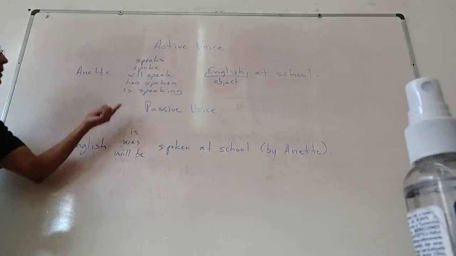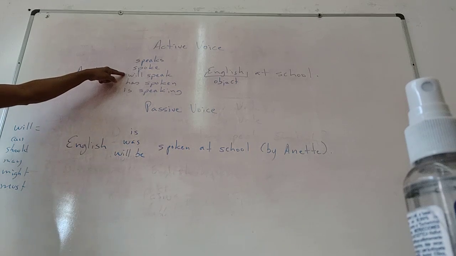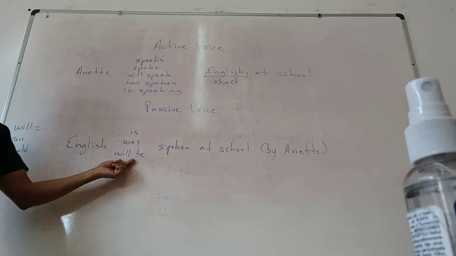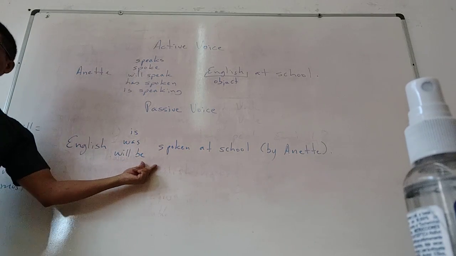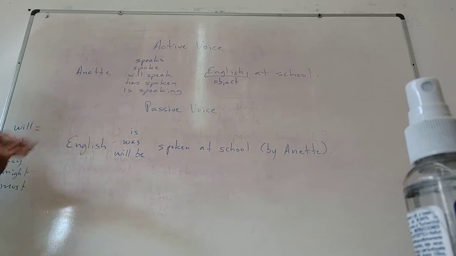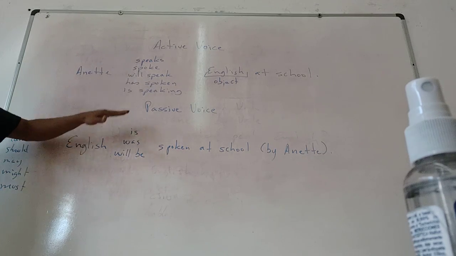And this applies to will, and it is the same as can, should, may, might, must, etc. So if I say here, Annette must speak English at school, then it would be English must be spoken at school. So all the modal verbs are like must be, can be, should be, might be, etc. I only put will, but you can use all of them. But obviously, if it says will, here you have to use will. If it's can, should, must, the same.